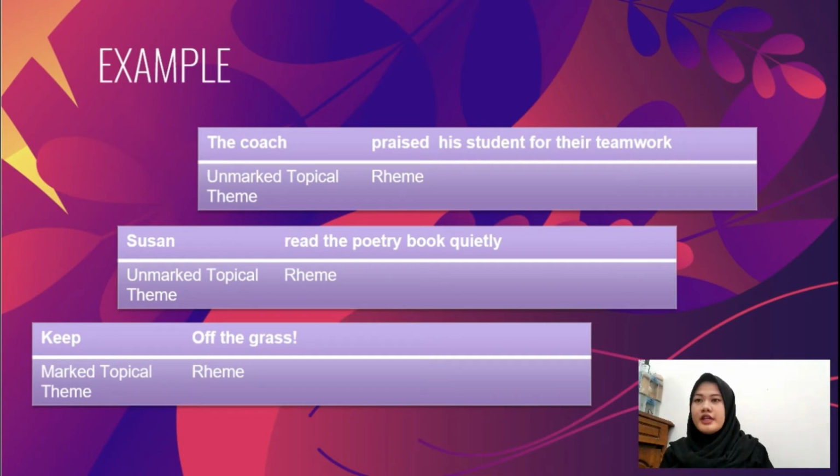And for the third example, keep off the grass. Here, keep is a theme in this clause because keep represents what I'm talking about, and since keep is not a subject or a participant, it is a process, so it makes keep a marked topical theme, and then the rest of the clause is a rhyme.